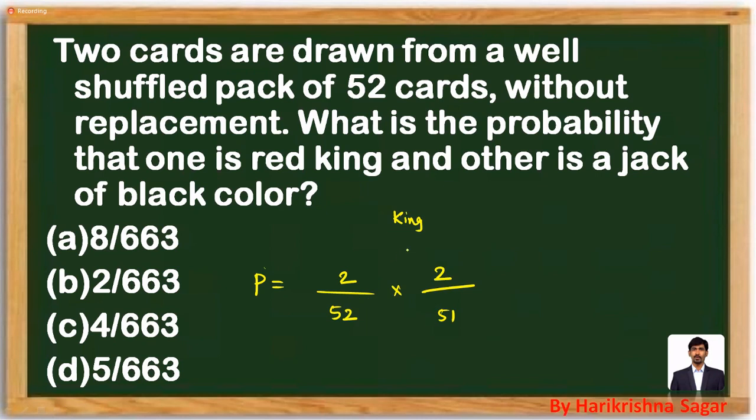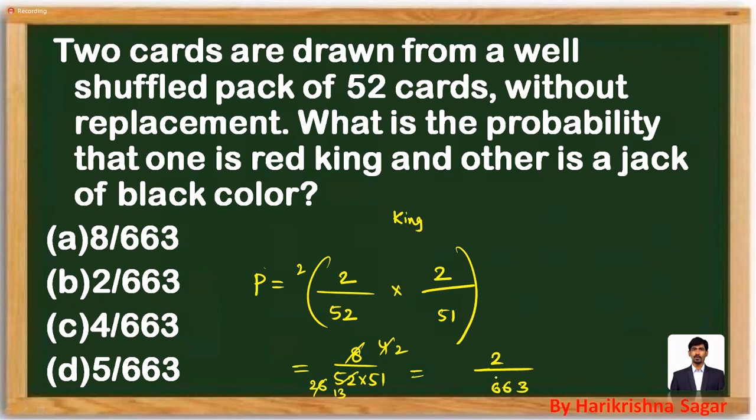Or it can be that the first one is the jack and the second one is the king. So that's possible in 2 chances. So the answer is going to be the product of this: 8 divided by 52 into 51, that is 8 divided by 52 into 50. This you can further simplify and mark your answer. We can cancel: 2 4s are 8, 2 2s are 4, and 2 13s are 26. So the answer will be 2 by 13 into 51, 13 into 51 is 663. The answer is 2 by 663.